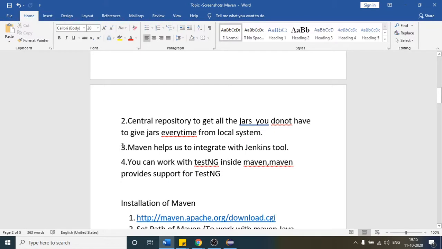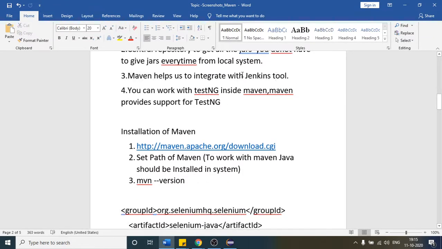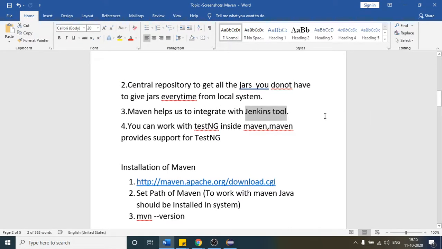To work with the Jenkins tool, Maven will help us to communicate with it as well, right? You can set some combination so that the Jenkins tool will identify your project in Eclipse, because it is a Maven project, and then you can work with this tool as well. As of now, we are not discussing this tool. We are going to discuss Maven first, okay? So this is one of the benefits. If you want to use the Jenkins tool, then Maven will help us to integrate that tool with your project.